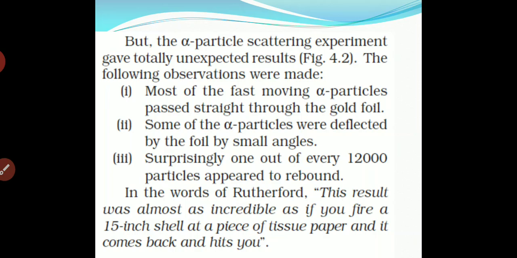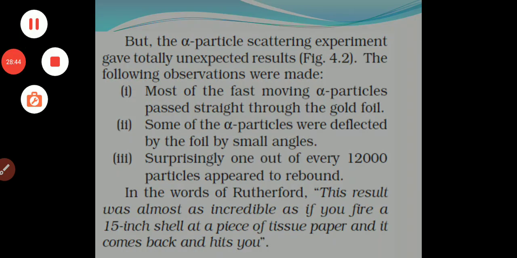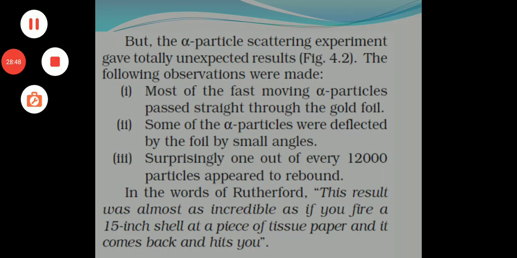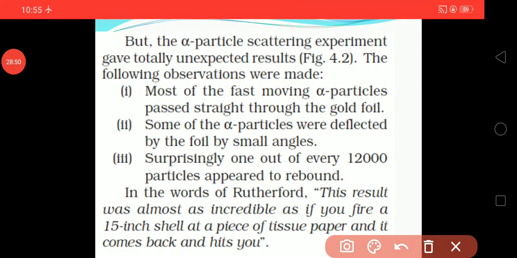The following observations were made. Most of the fast moving alpha particles pass straight through the gold foil.